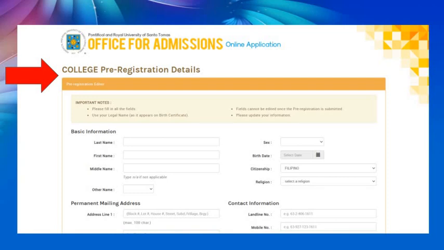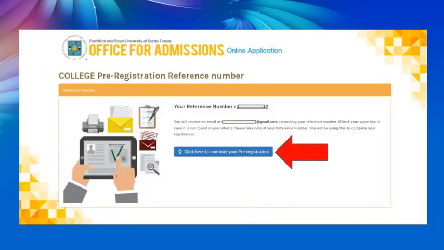Kindly note that once this page is submitted, you can no longer edit it. So you have to be very careful with the information that you put here. After submitting your pre-registration, you will get your reference number. You'll also receive an email that contains your reference number. You need your reference number to complete your application. After taking note of your reference number, click on the continue pre-registration button.